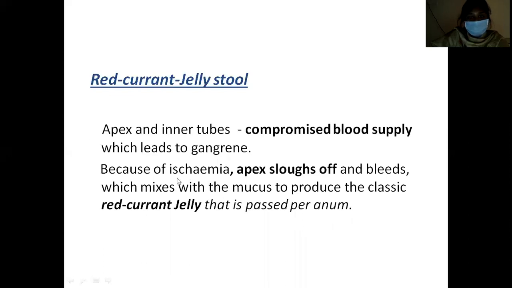Because of ischemia, the apex sloughs and bleeds, and this mixes with the mucus to produce the classic red currant jelly stools that are passed per anum. This red currant jelly stool is a classical feature of intussusception. However, this is not found in all the cases. These red currant jelly stools are common in children but not in adults.